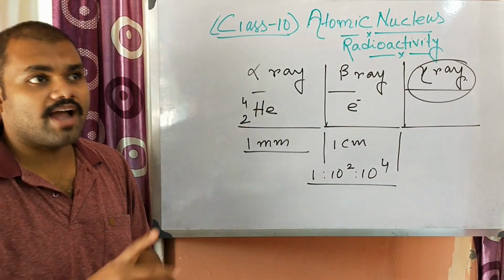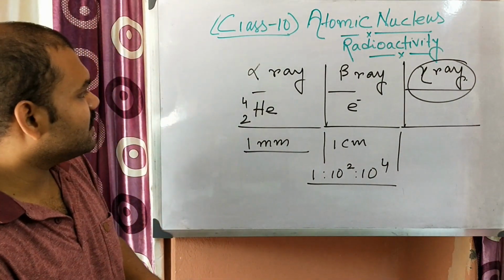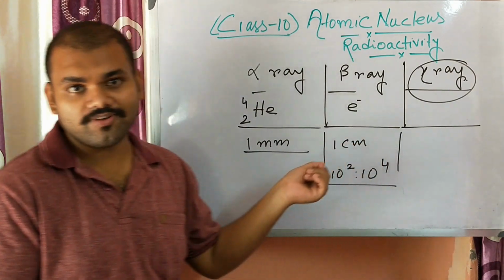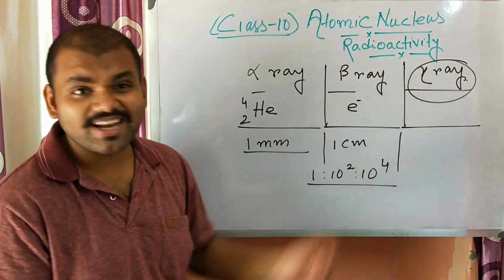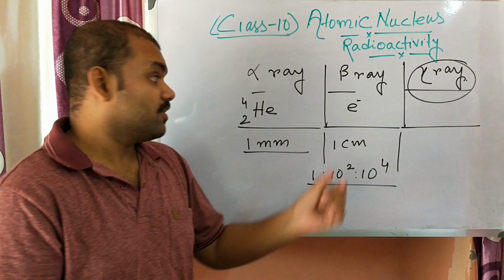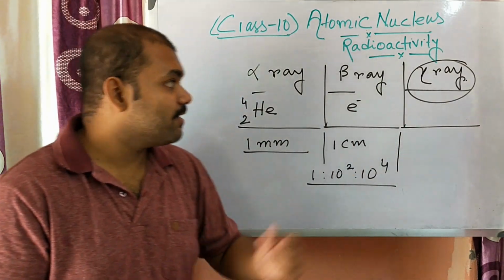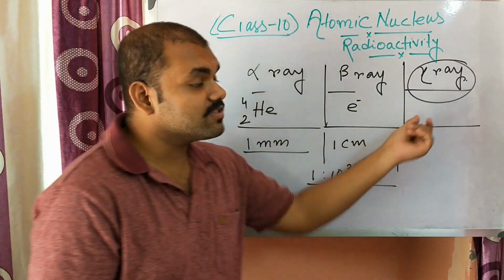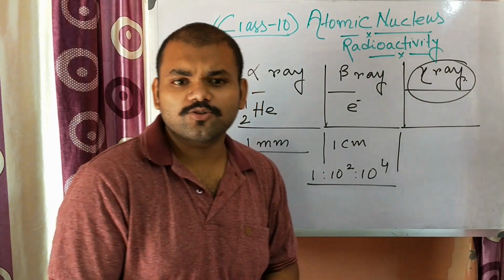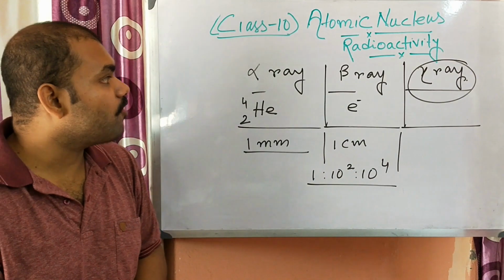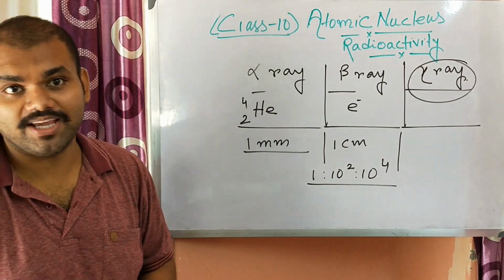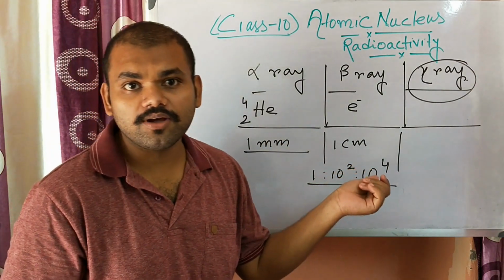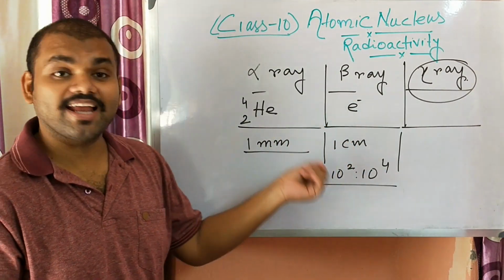And another comparison: the speed of alpha ray is 1/10 of the speed of light, and the speed of beta ray is 9/10 of the speed of light. But gamma ray travels at the speed of light. Okay, so this is the general comparison of alpha ray, beta ray and gamma ray, and you must remember the order of their penetrating power and the order of their ionizing power.